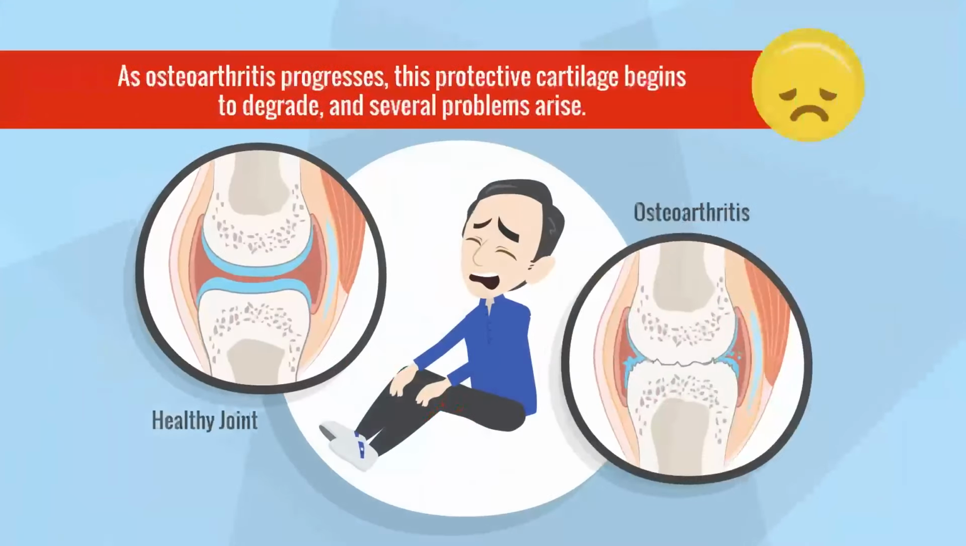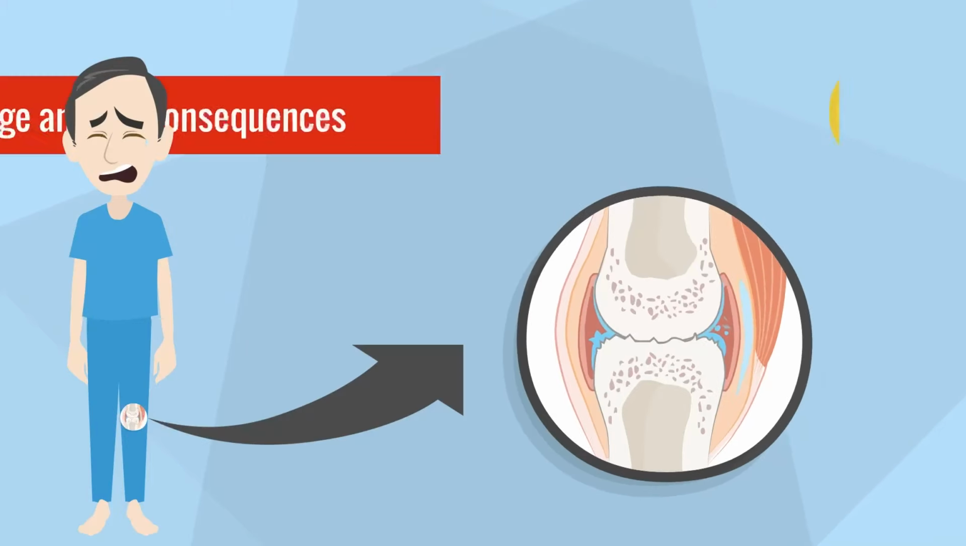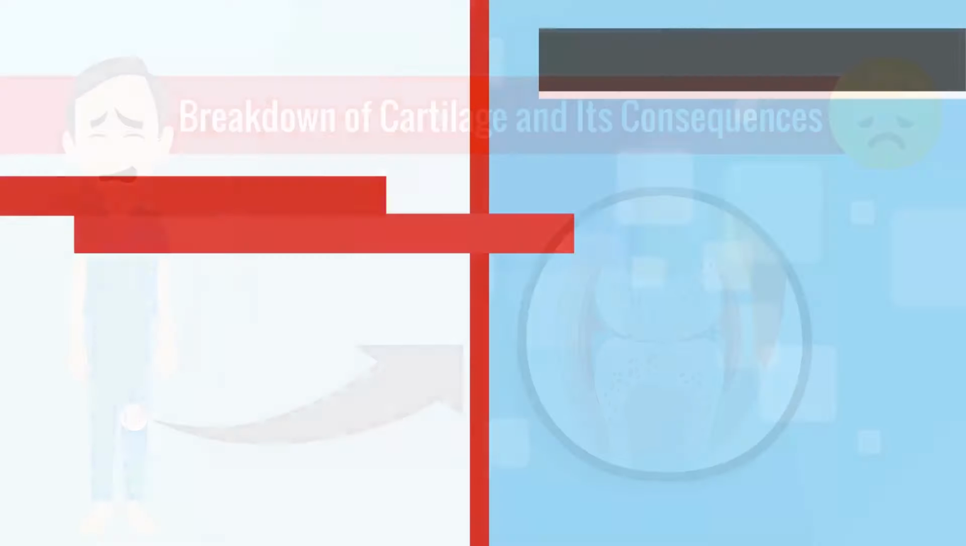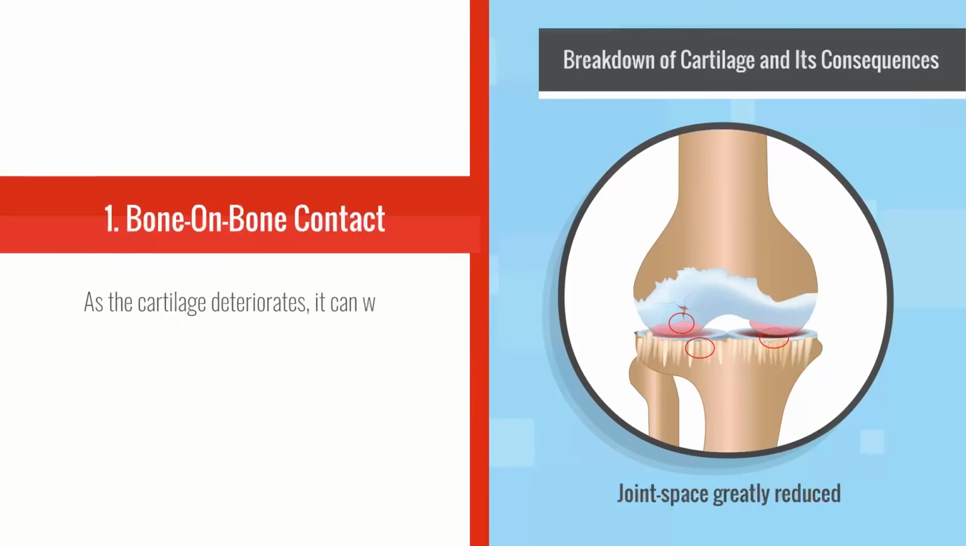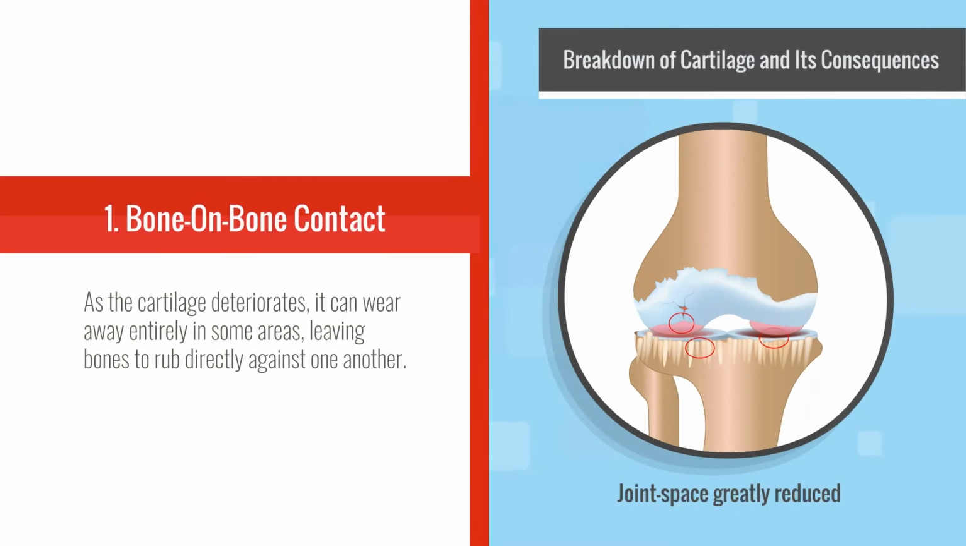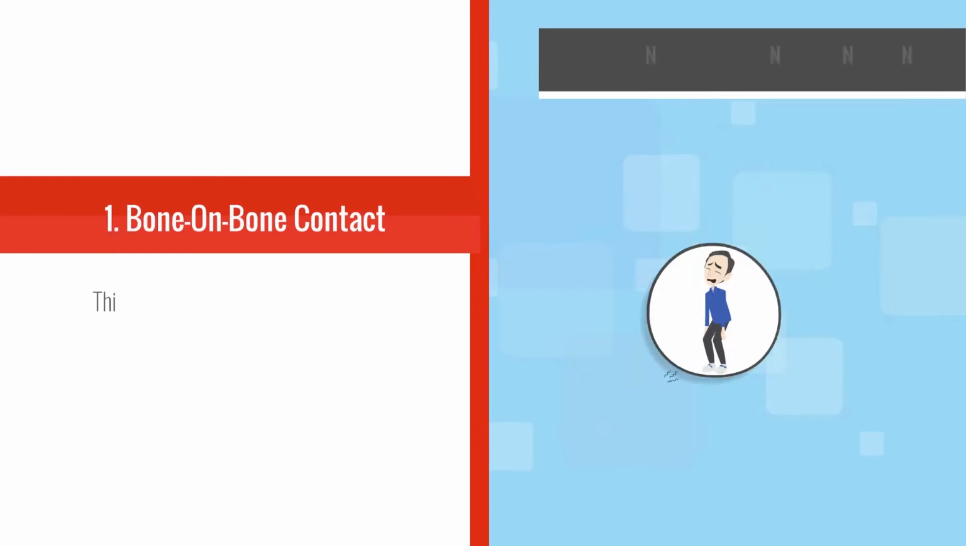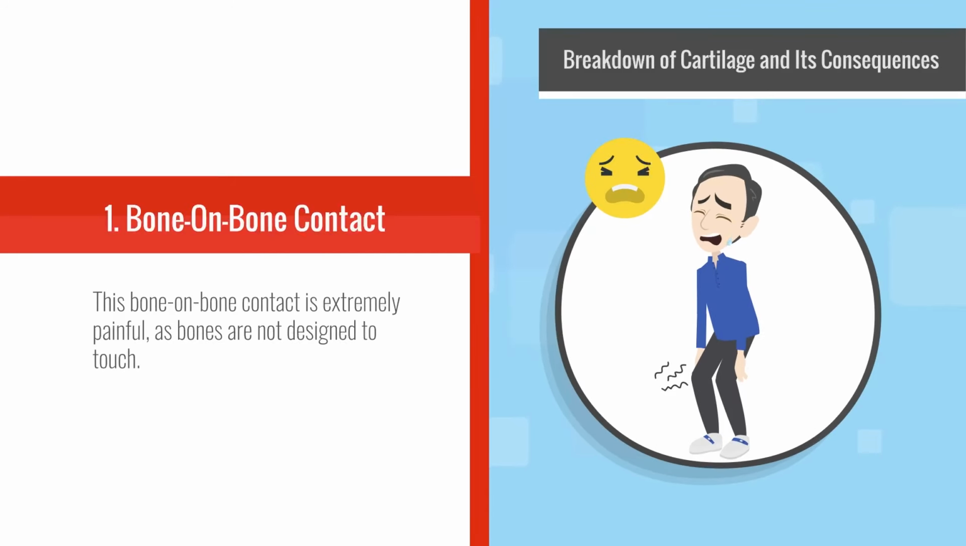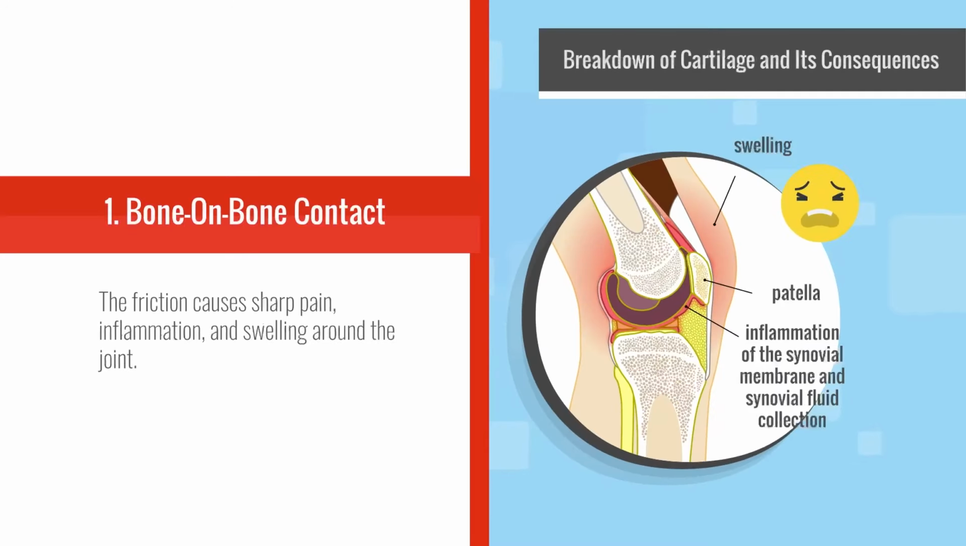However, as osteoarthritis progresses, this protective cartilage begins to degrade, and several problems arise. Breakdown of cartilage and its consequences. Bone-on-bone contact. As the cartilage deteriorates, it can wear away entirely in some areas, leaving bones to rub directly against one another. This bone-on-bone contact is extremely painful, as bones are not designed to touch. The friction causes sharp pain, inflammation, and swelling around the joint.